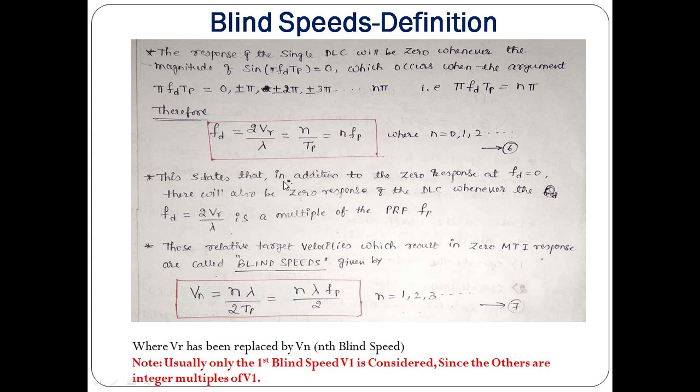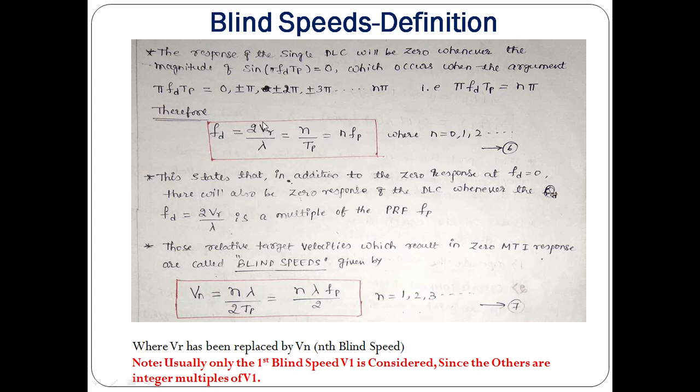So this states that in addition to the 0 response at Fd equals 0, there will also be a 0 response at the DLC whenever the Fd value equals an integer multiple of PRF, equating Fd, 2Vr by lambda, equals n by Tp, which equals n into Fp.